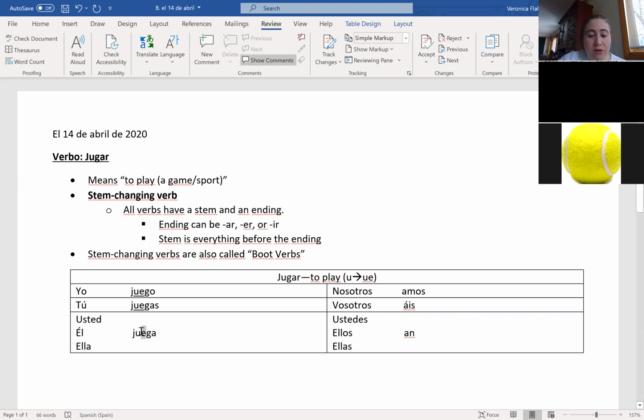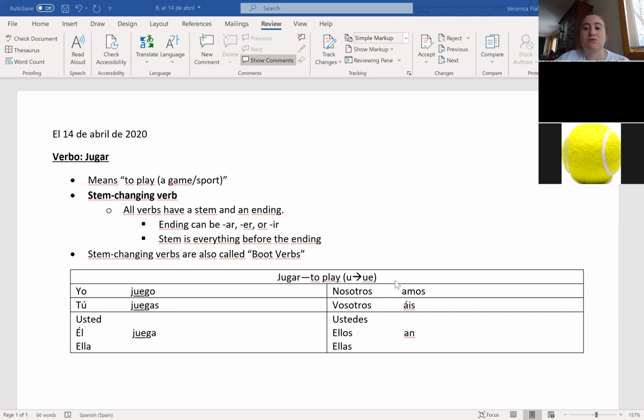All right, now before we get too far ahead of ourselves, these types of verbs are called boot verbs, and that's to help us remember what changes and what doesn't. The nosotros and the vosotros forms do not have a spelling change. They do not have a stem change. So this UE does not happen in nosotros or vosotros forms.